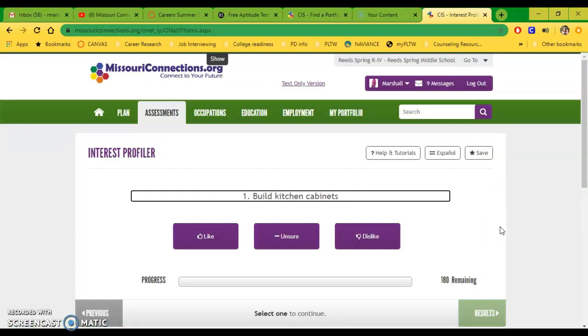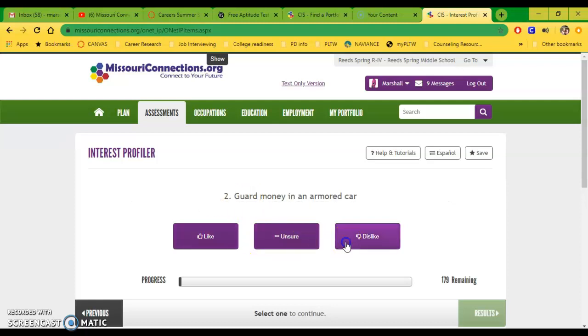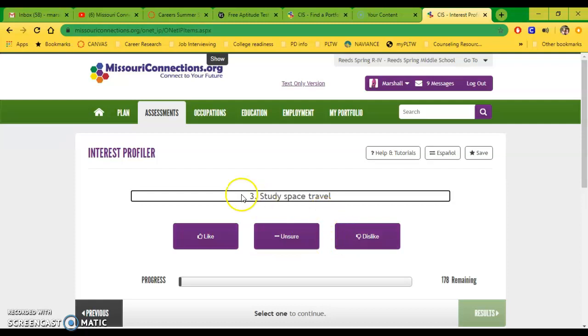Take your time. Also, just as a suggestion, don't read these as specific as they are. Like if this first one says build kitchen cabinets, you don't have to say, well, I don't like building kitchen cabinets. If you like to build things in general, you would click like. This one says guard money in an armored car. If you want to work with money, you would hit like. But if you're not sure or you dislike it, then you can click those. So again, this is a simple one.